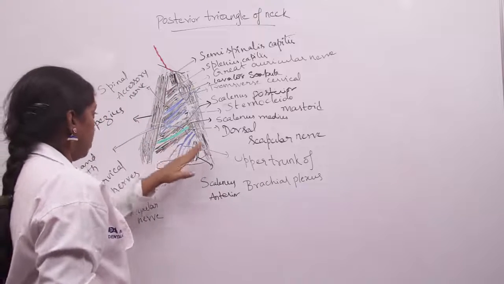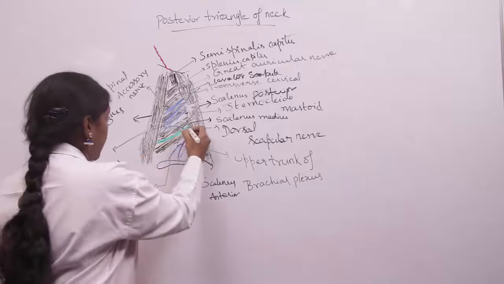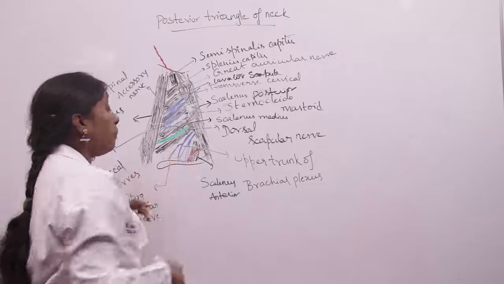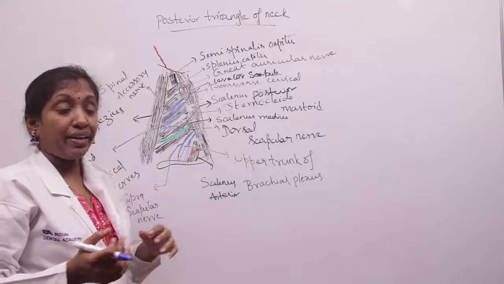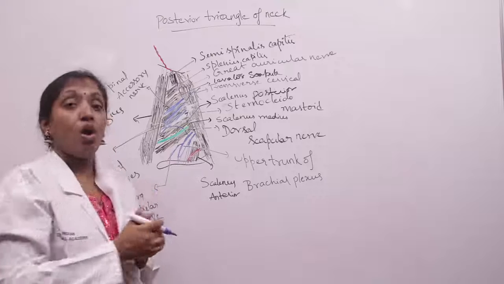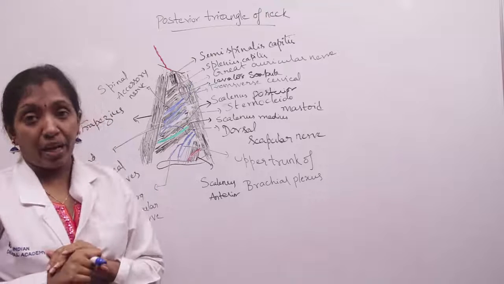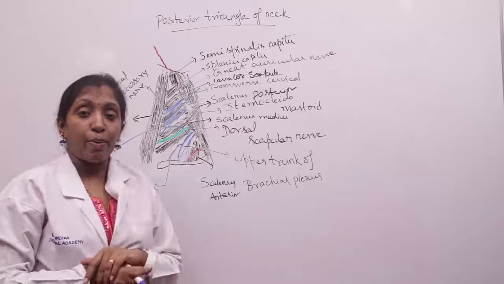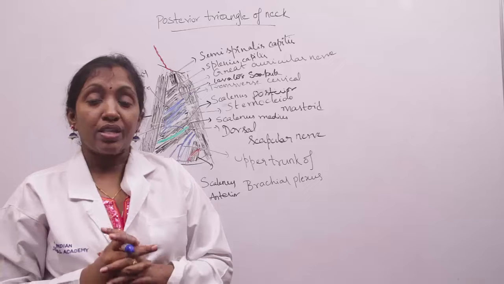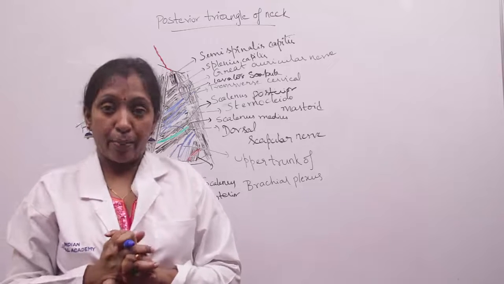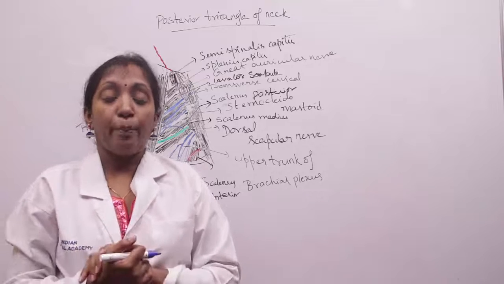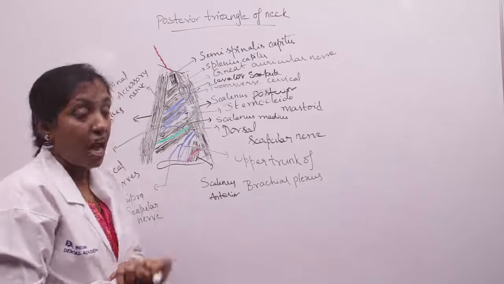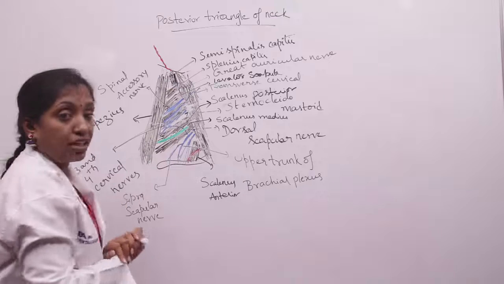And coming to the other contents of the occipital triangle, we may see the upper trunk of the brachial plexus. We know that the upper trunk of the brachial plexus is formed by the C5 and C6 ventral rami. C5 and C6 roots unite to form the upper trunk of the brachial plexus. So the upper trunk may be occasionally seen.